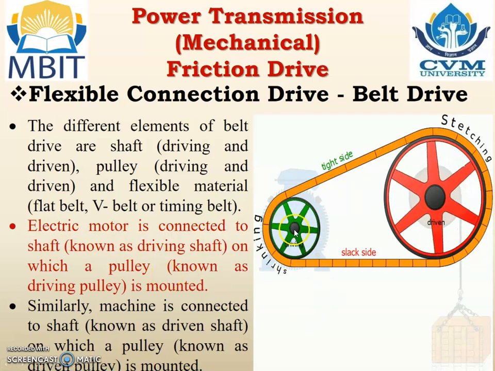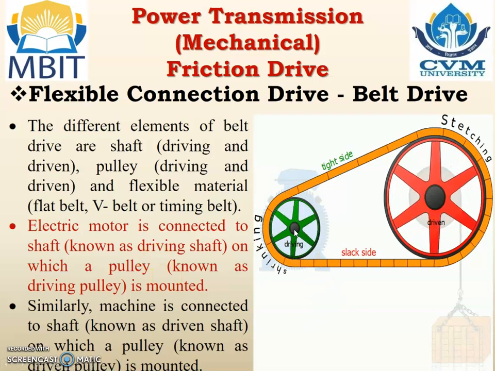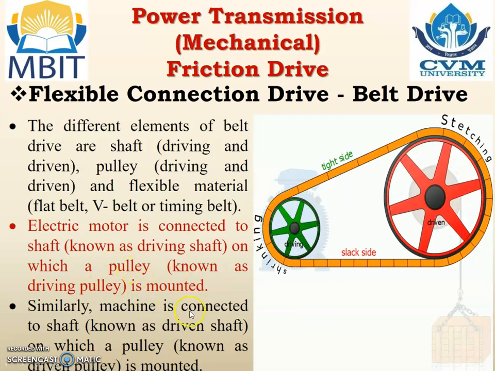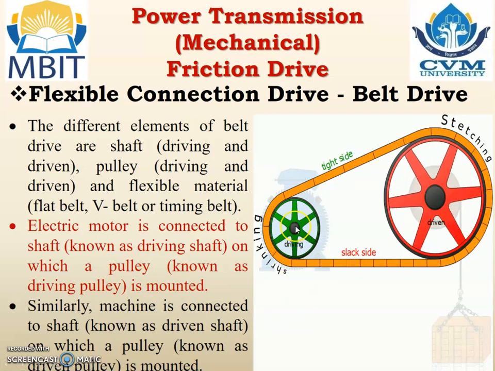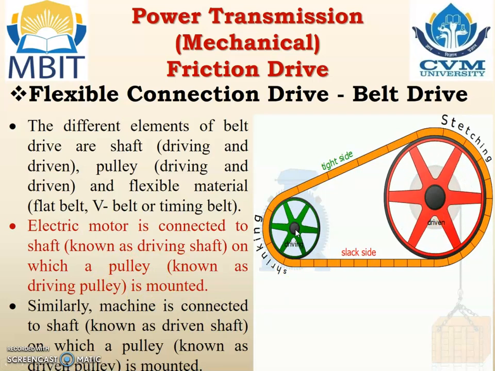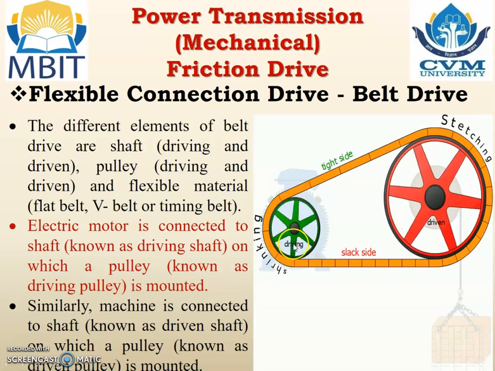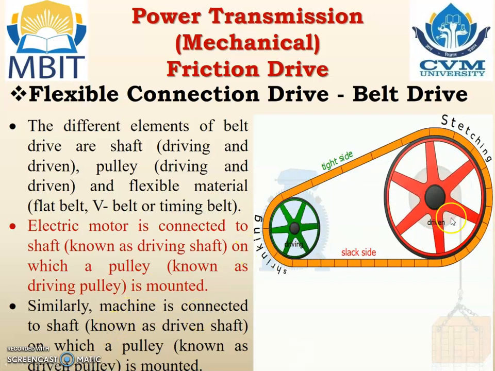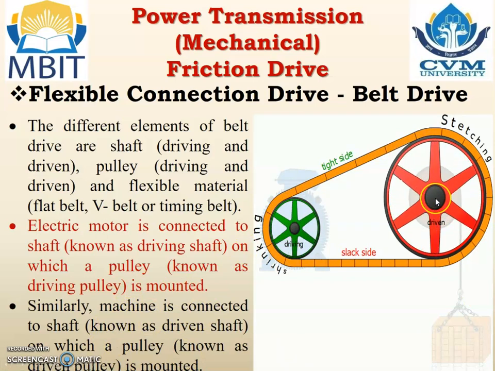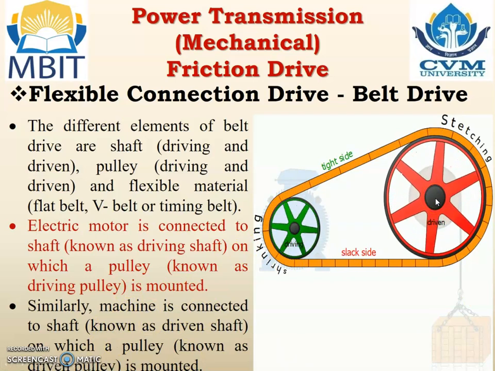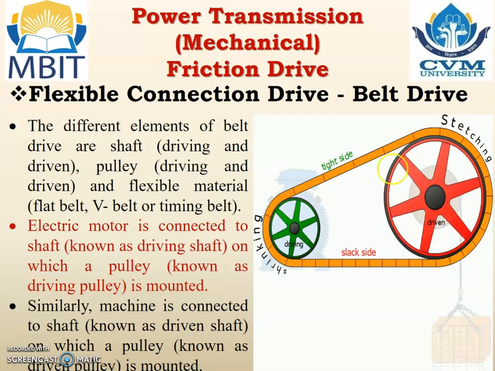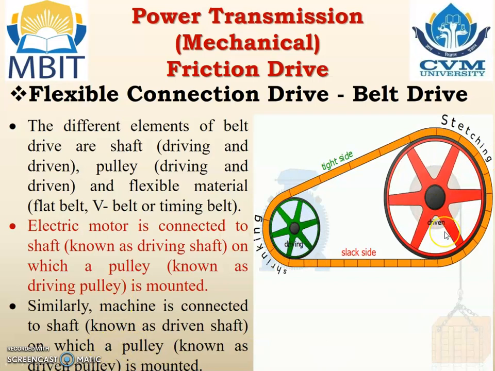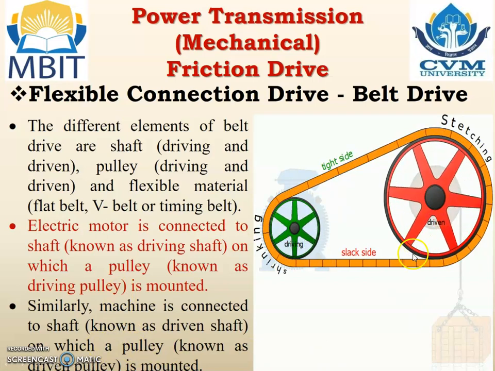An electric motor is connected to the shaft known as a driving shaft. So the electric motor is connected to the driving shaft, and on the driving shaft a pulley is mounted, which is known as the driving pulley. Similarly, the machine is connected to another shaft, and that shaft is known as the driven shaft, on which one pulley is connected, that is the red color pulley, and that pulley is known as the driven pulley.